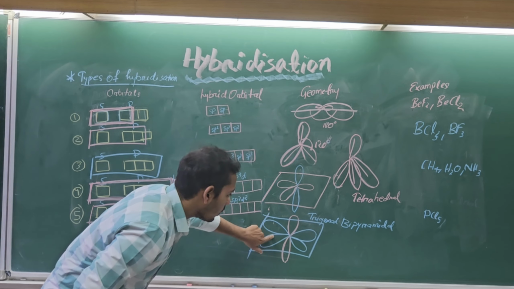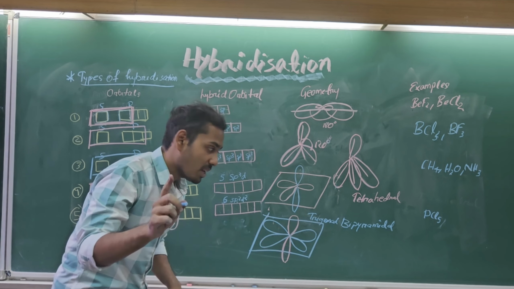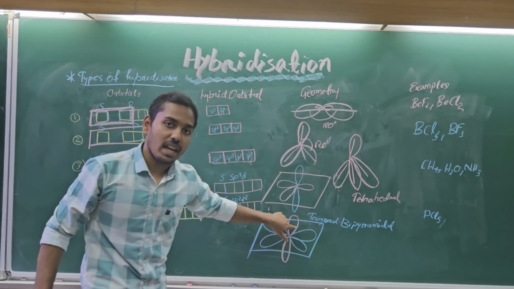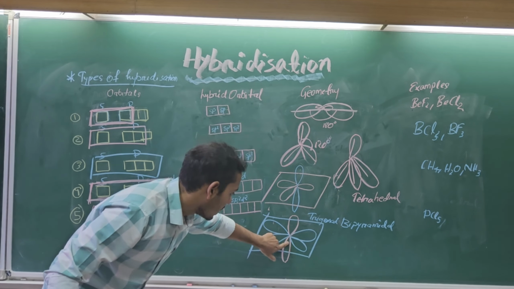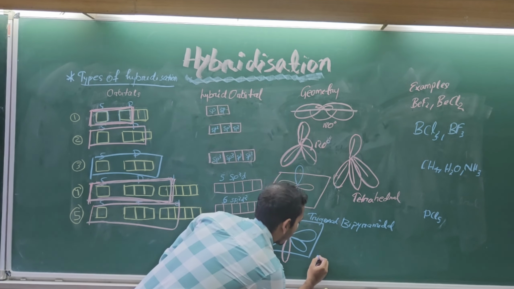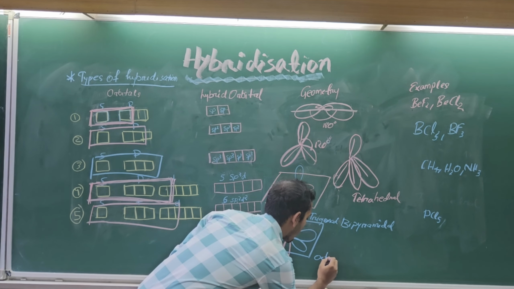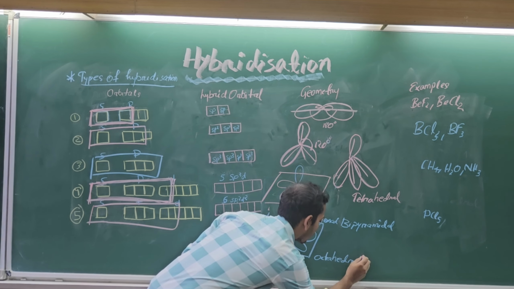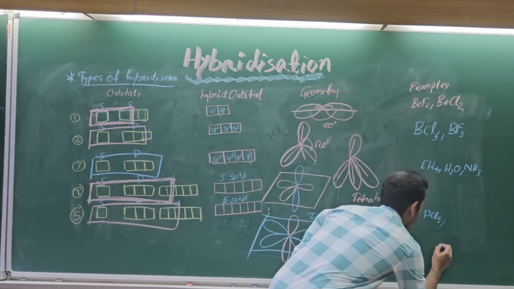Here, these 4 orbitals are present in the same plane, while these 2 are exactly like the above: one is present above and one is present below. This is the octahedral structure. Example, SF6.